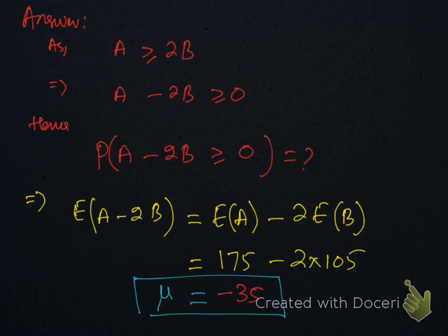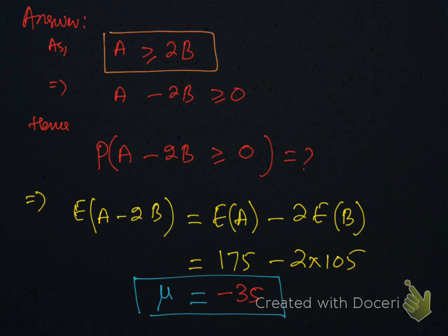By the way, there is no difference for sum and product in mean, but there is a difference in sums and product for variance. In product cases, we square the coefficient of the variable for variance. So this is the requirement: A is at least twice of B.